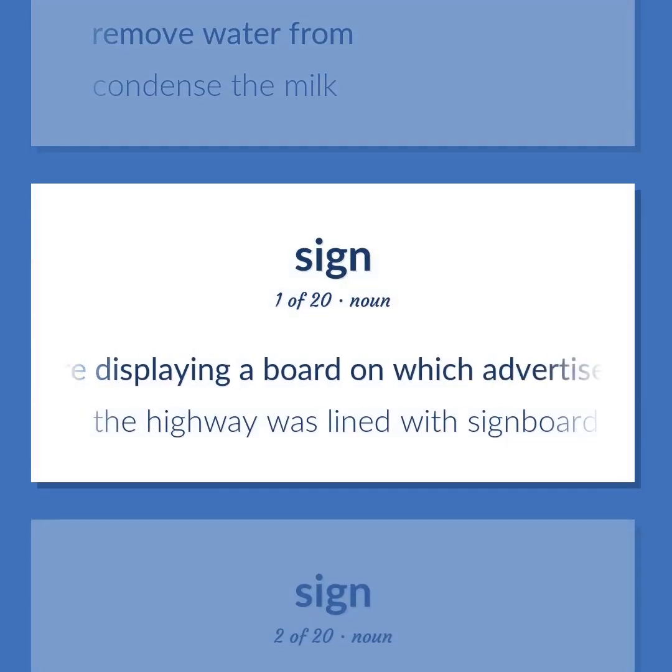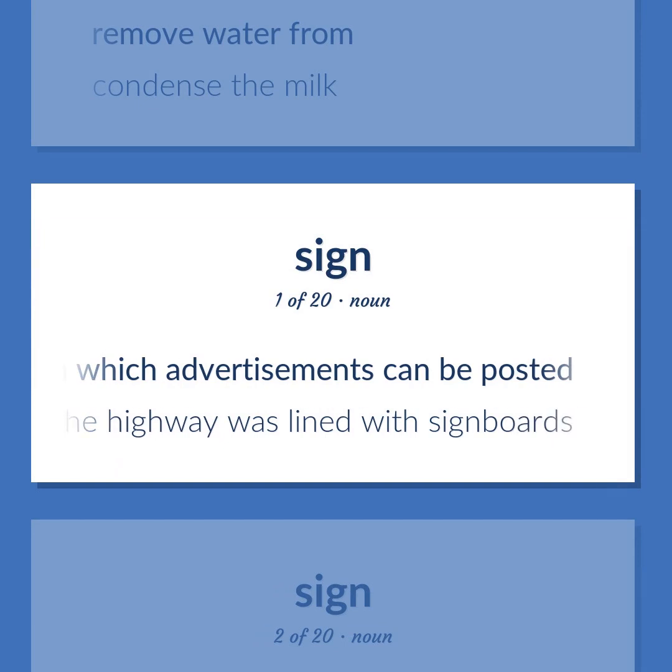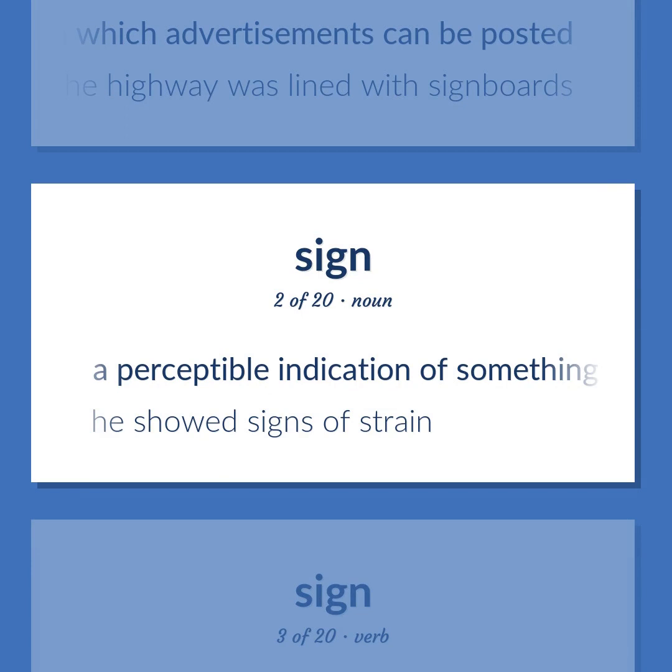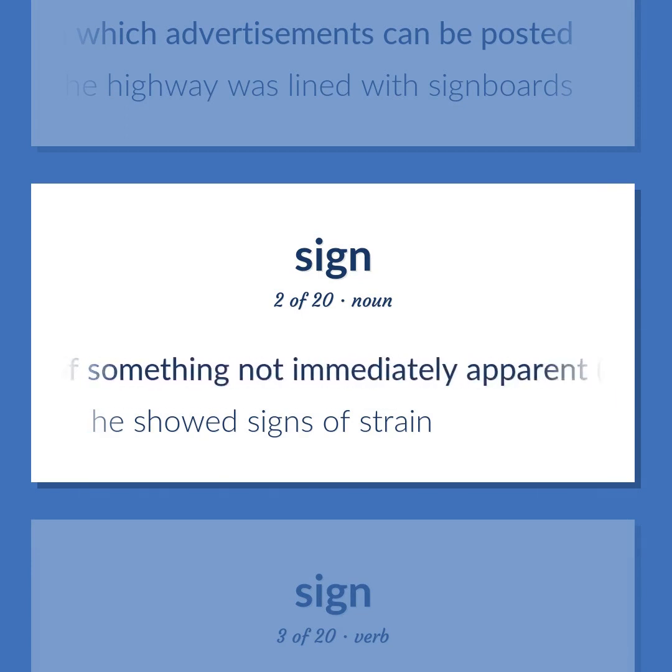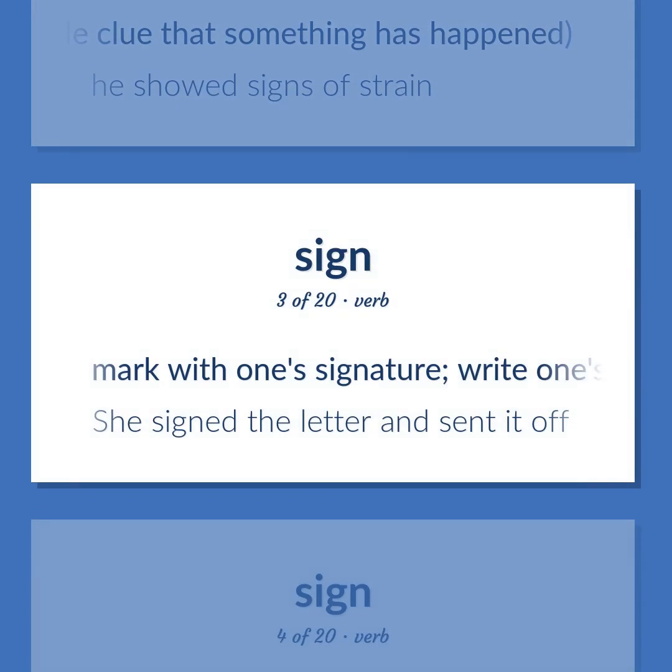Structure displaying a board on which advertisements can be posted. The highway was lined with signboards. A perceptible indication of something not immediately apparent, as a visible clue that something has happened. He showed signs of strain. Mark with one's signature. Write one's name on. She signed the letter and sent it off.